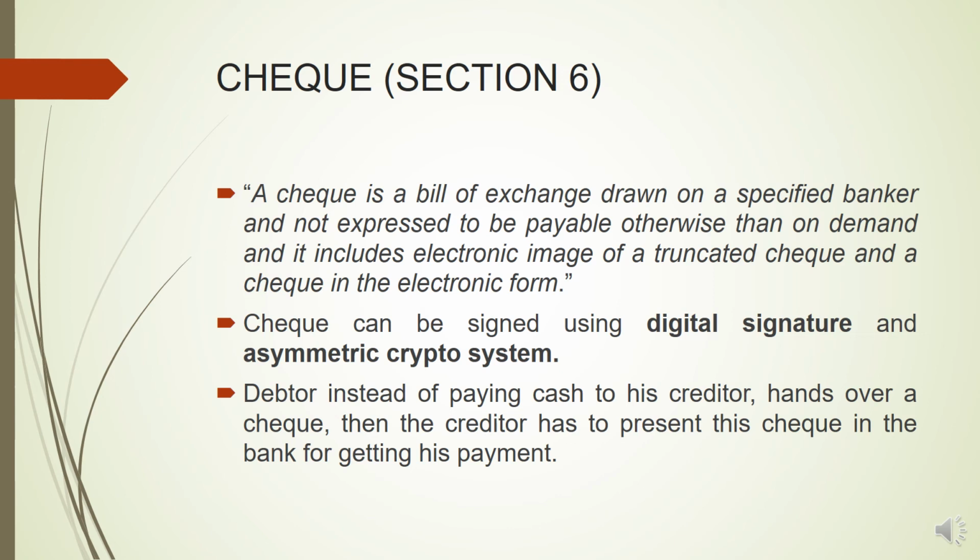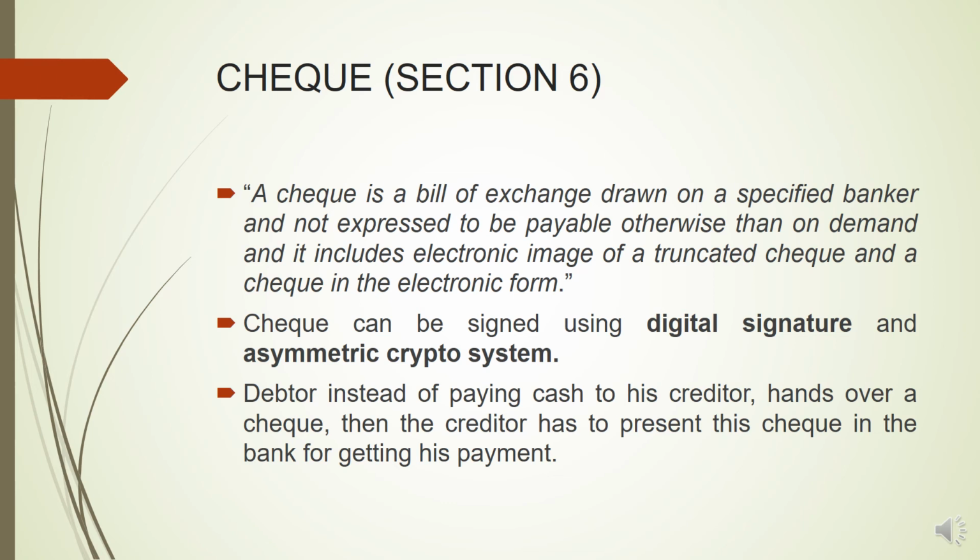the electronic form. So check is a bill of exchange only, but the only difference between bill of exchange and check is that in case of bill of exchange, drawee can be any person. That means a bill can be drawn on any person, but a check can only be drawn on a bank. The drawee will always be a bank, because the bank will be supposed to make the payment of the certain amount of money that is mentioned in the check.